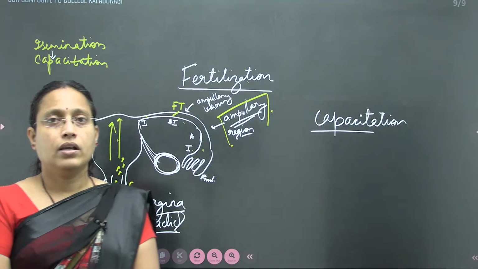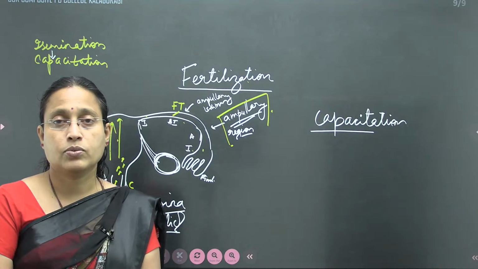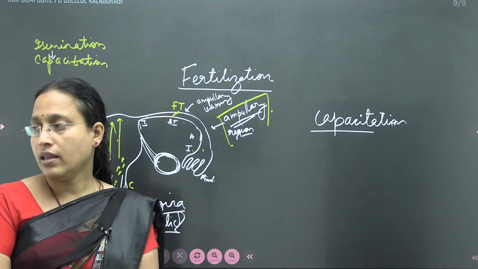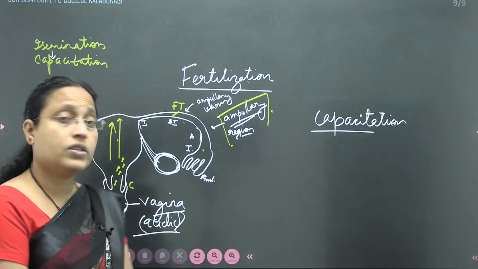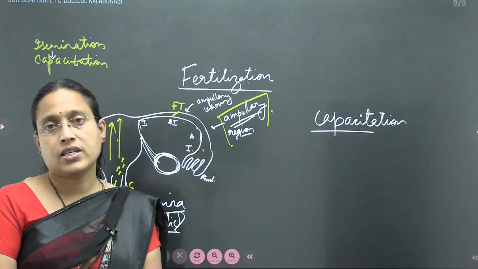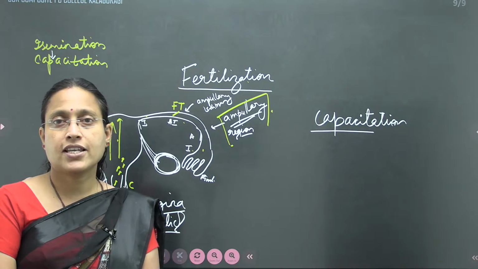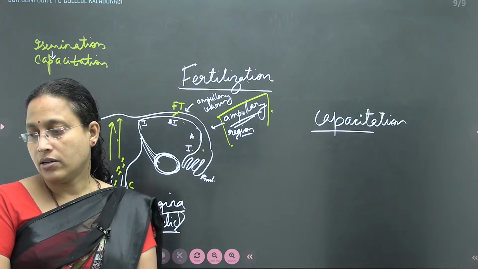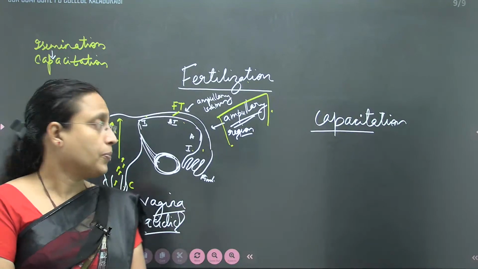Excuse me, let me make a correction there. So that was the speed of the sperm. Capacitation involves these two changes: changes in the head of the sperm as well as changes in the tail of the sperm.